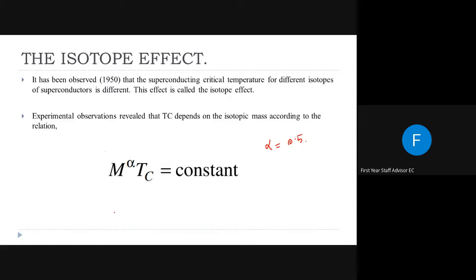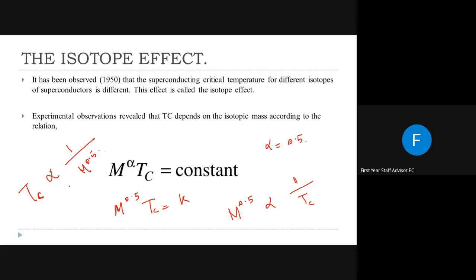So we can say m^0.15, where m is the isotopic mass, times Tc is equal to some constant. Or we can say m is proportional to 1 by Tc, or inversely, the transition temperature is proportional to 1 by m raised to 0.5. So we can say when the isotopic mass decreases, the transition temperature increases, and this is an inverse proportion.